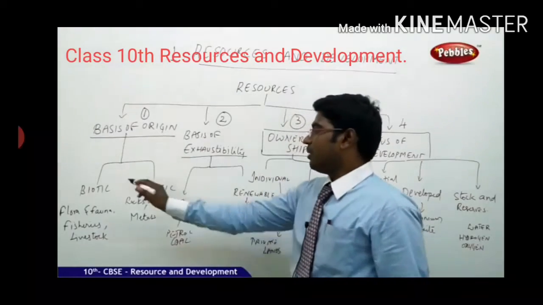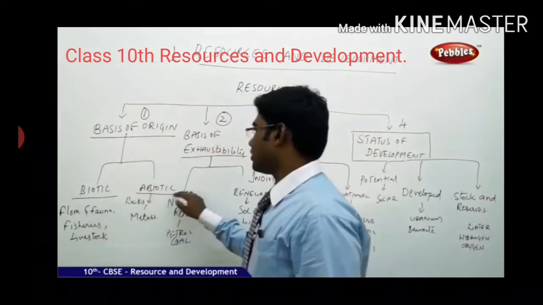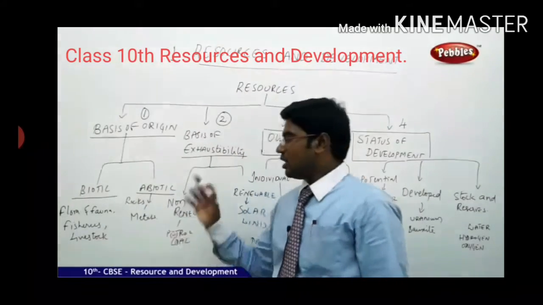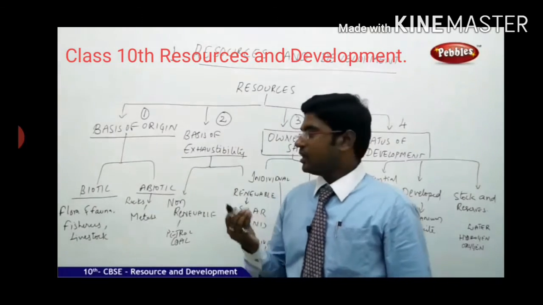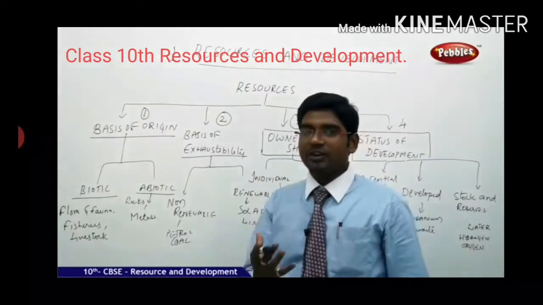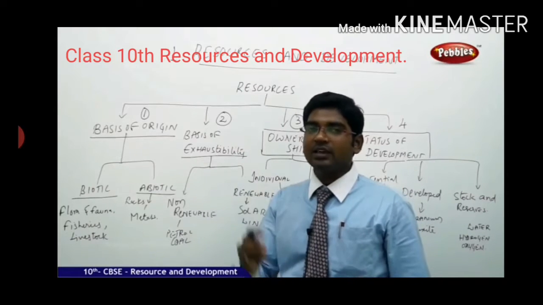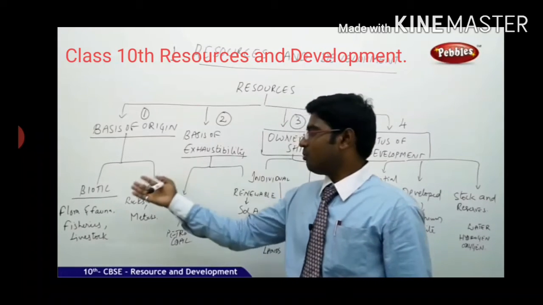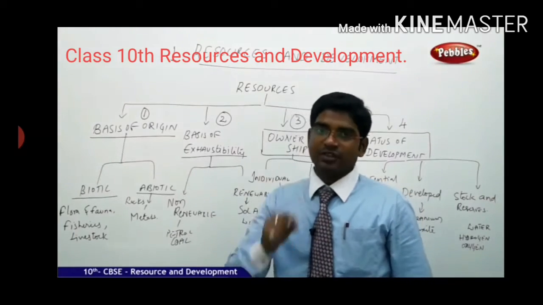Now moving on to understand further, on the basis of origin, the resources are divided into biotic and abiotic. Biotic means those which we get naturally available in nature, and most of the biotic things have life in them.